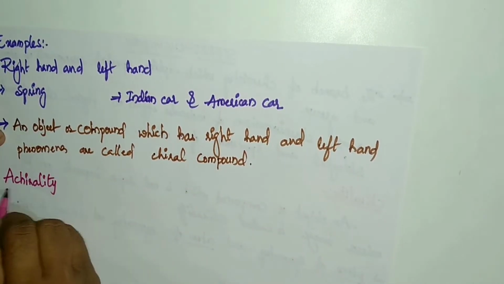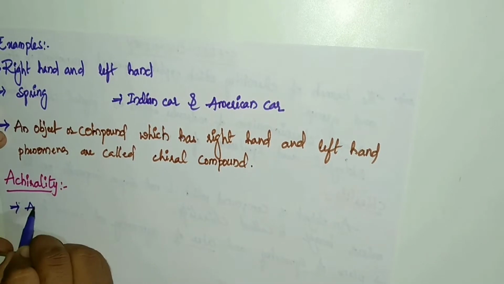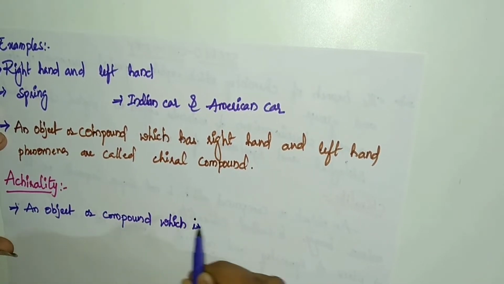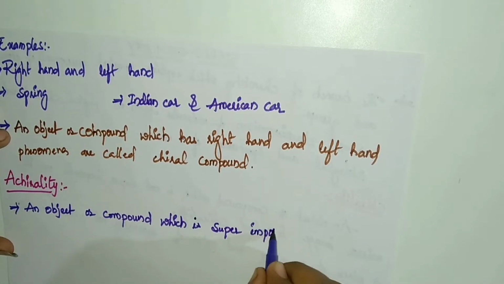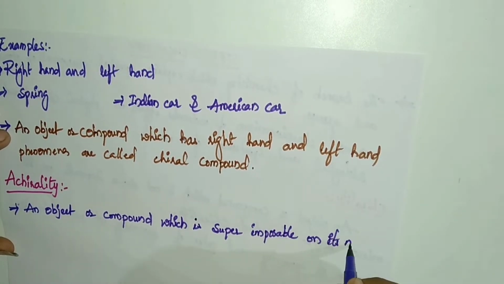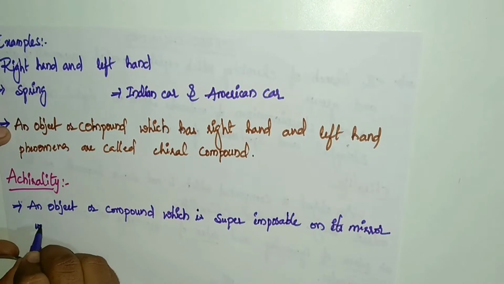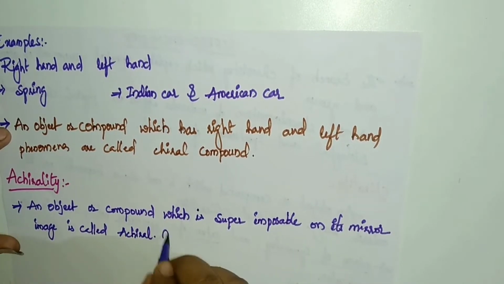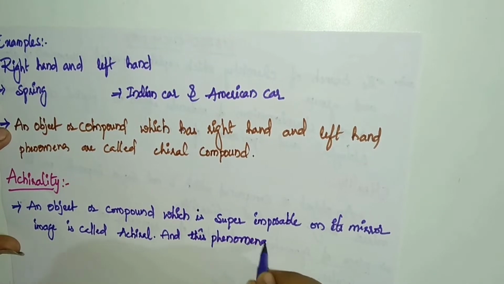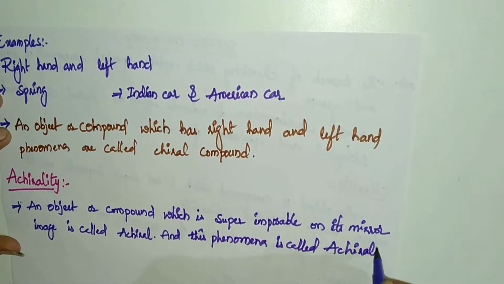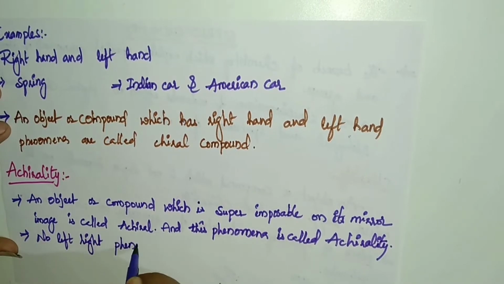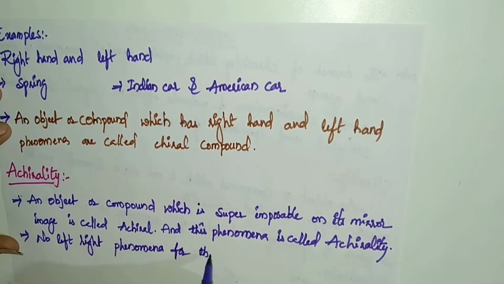So now what is achirality? An object or compound which is superimposable on its mirror image is called achiral, and this phenomenon is called achirality. Next point, no left right phenomena for these molecules.